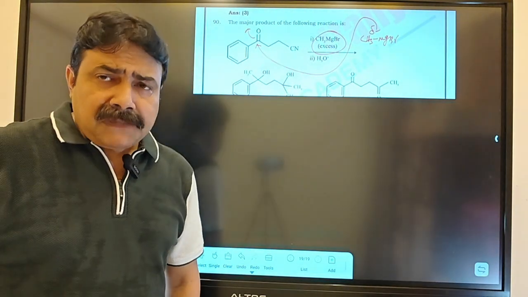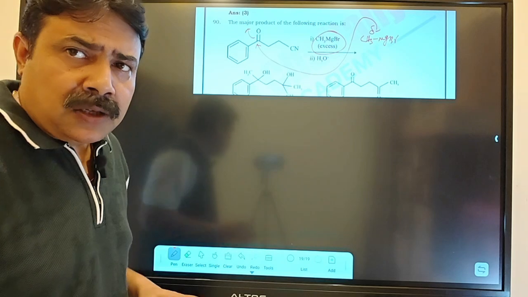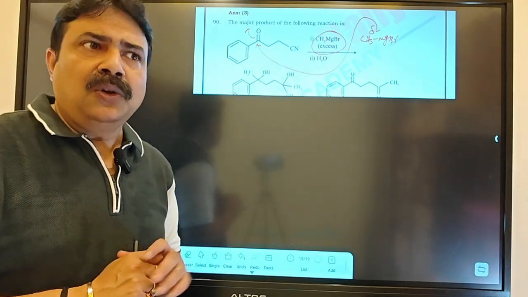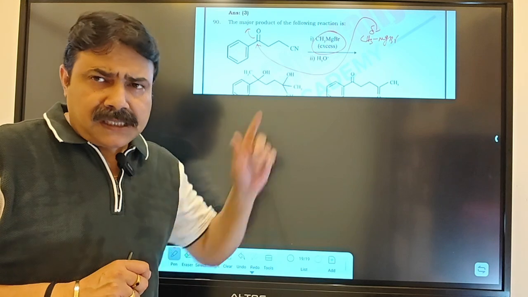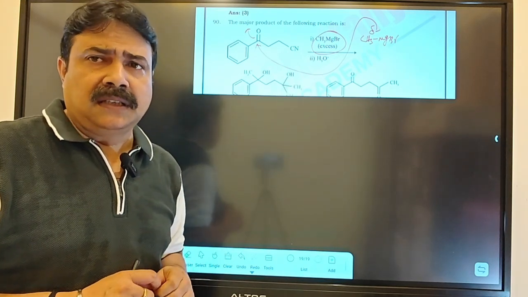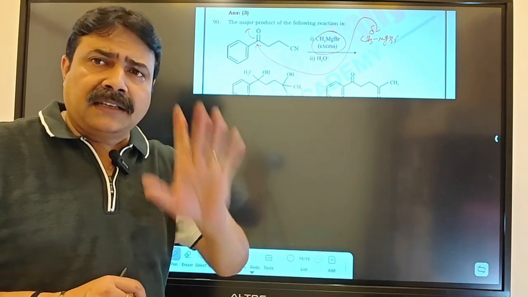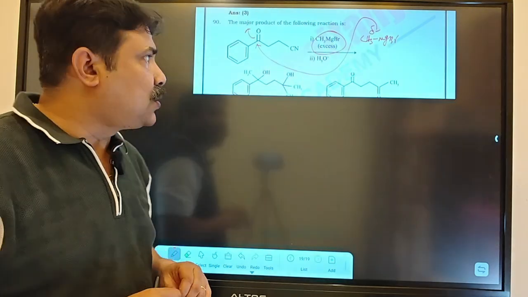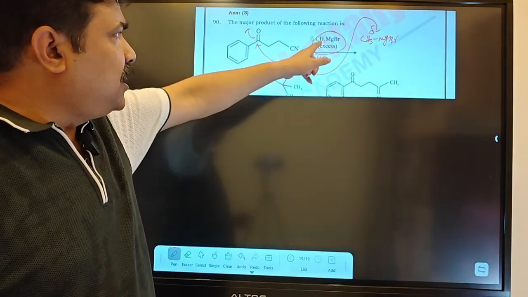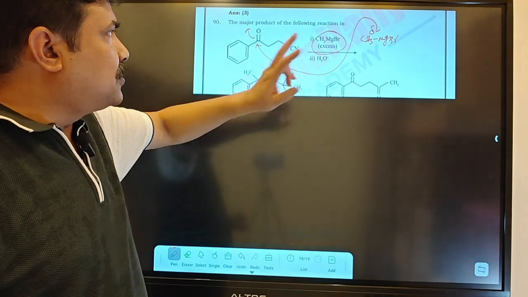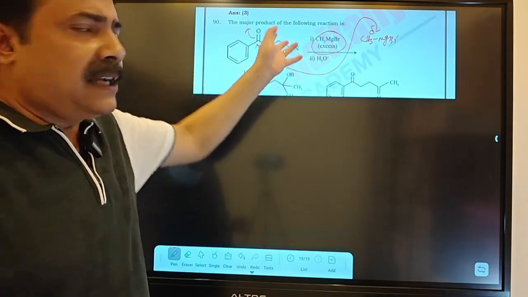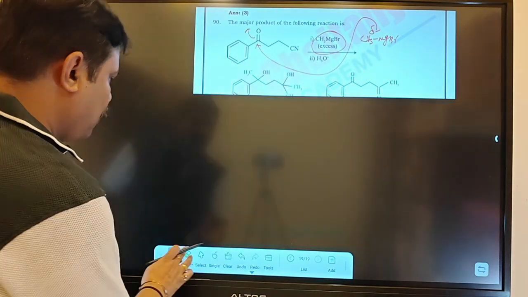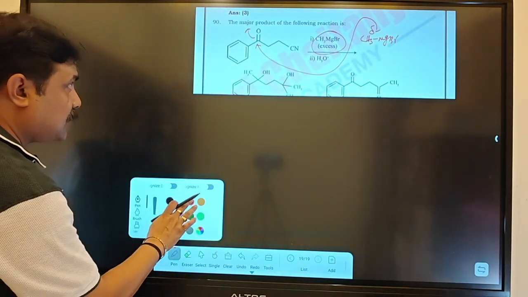The next reaction Grignard will undergo: if you have a cyanide group, Grignard will undergo nucleophilic addition reactions, as well as cyanide reaction with the Grignard, nucleophilic addition and formation of aldehyde and ketones. But by this question itself, everybody will understand here Grignard will attack and cyanide hydrolysis means carboxylic acid. It's wrong.